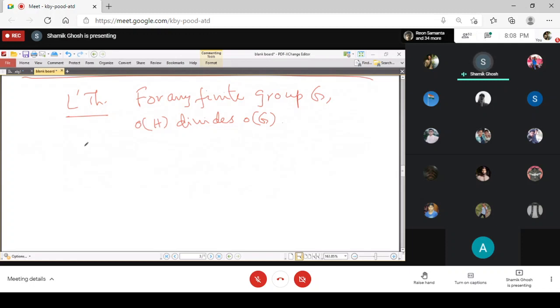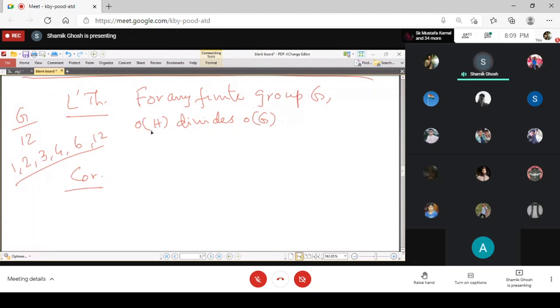advantage in the analysis of finite groups. Suppose we have a group of order 12, we know that there cannot be any subgroup of order 7 or order 5 or order 10. The order of the subgroup must be either 1, 2, 3, 4, 6 or 12 itself, the whole group. There is no other subgroup with other orders. And immediately there are many corollaries and many applications.